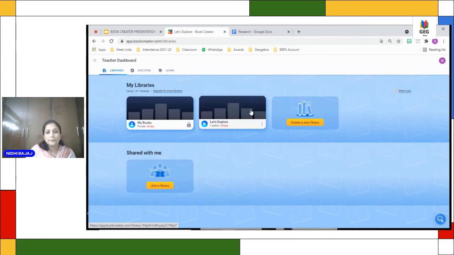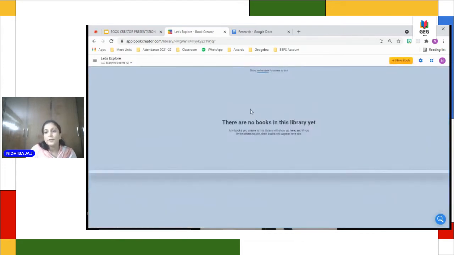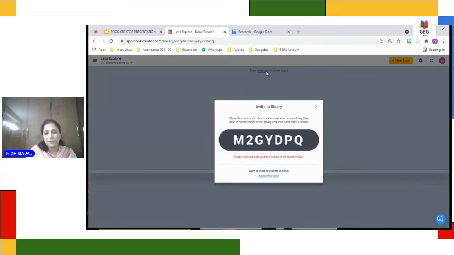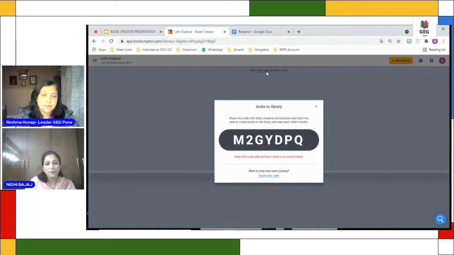So I'll click this, and it will take me to this page, and now you can see that it has show invite code. When you click invite code, it will generate a code here. Reshma ma'am, if you can just copy down this code, I would like to share it with teachers at the end of the demo so that they can